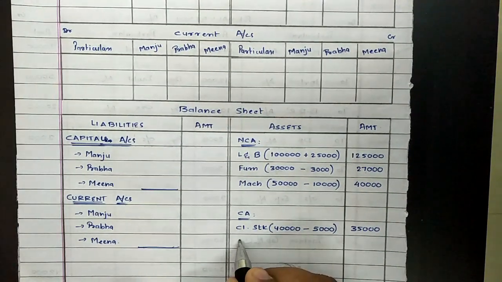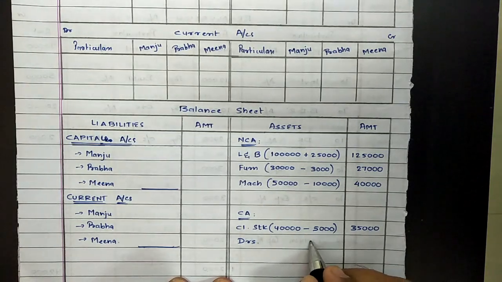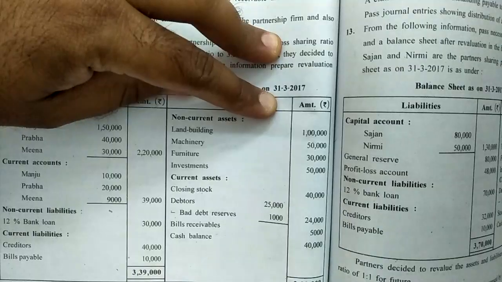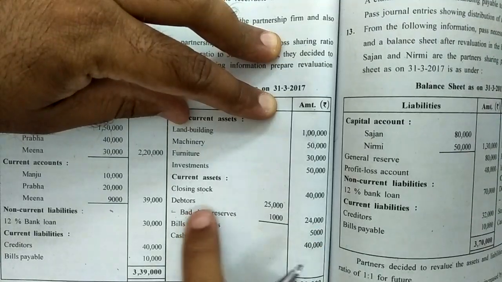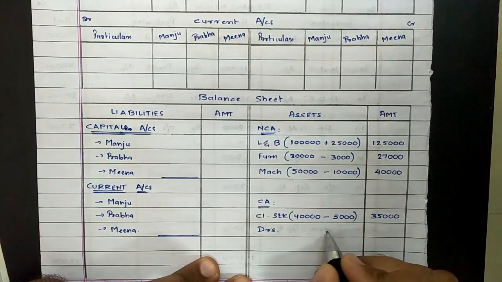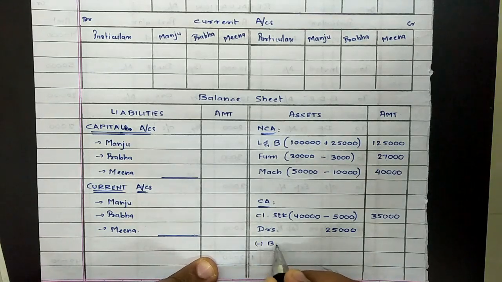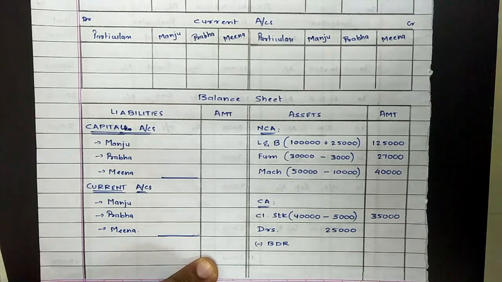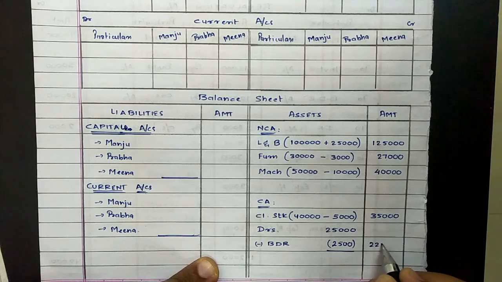Bad debts reserve, they are related to debtors. So first, note down the original value or inner column value of debtors as per question. That is, this value has to be considered 25,000 and not 24,000. We need to record 25,000 in inner column. So the value of debtors in inner column would be recorded as 25,000 less bad debts reserve required. So as per adjustment, again I am reading out the adjustment. Total amount of 2,500 is to be kept as bad debts reserve on debtors, means now we need to keep BDR of rupees 2,500. So if we simplify it, resulting answer comes to 22,500.